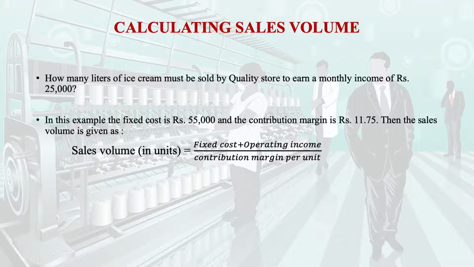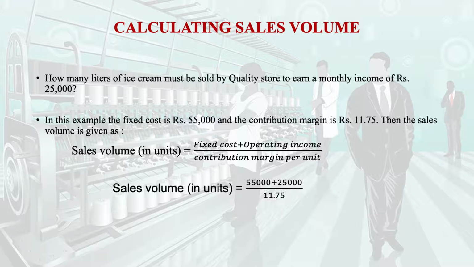If you just see our equation, the sales volume in terms of unit is equal to fixed cost plus operating income divided by contribution margin per unit.